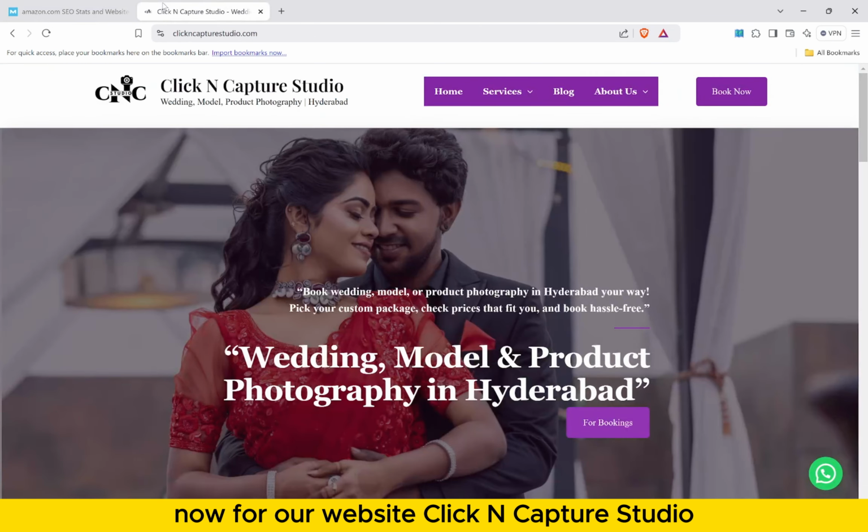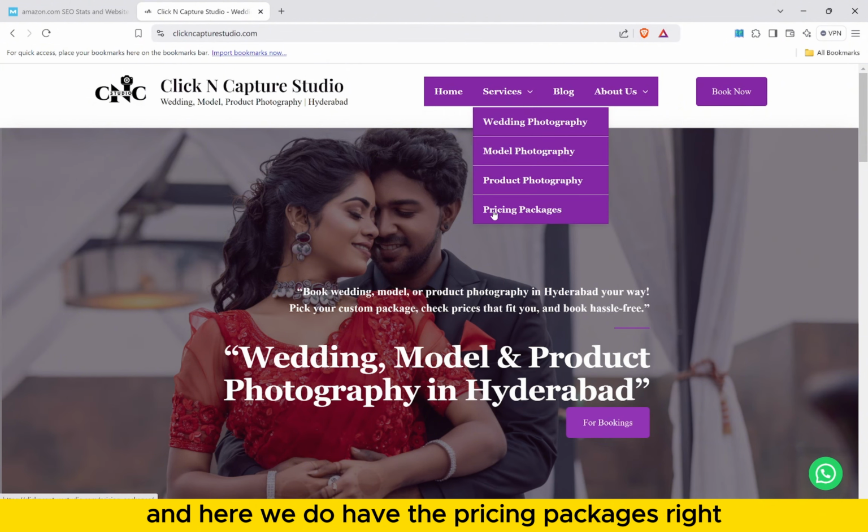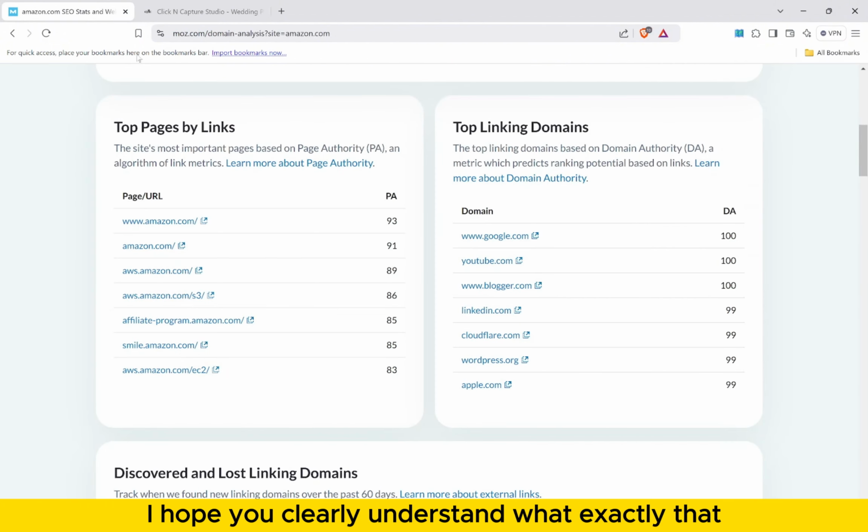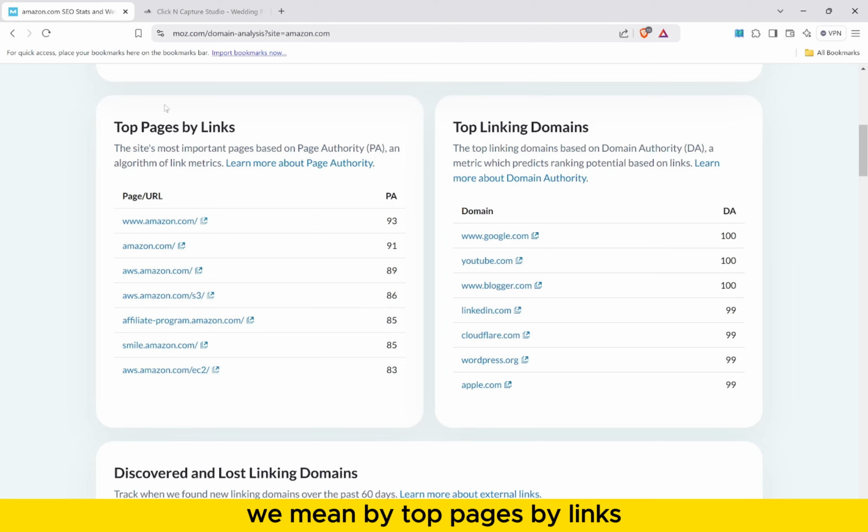Now for our website Click and Capture Studio, maybe we do have services, and here we do have the pricing packages, right? Imagine that the pricing packages page has a high page authority, which means it will rank higher for relevant searches like wedding photography Hyderabad. I hope you clearly understand what exactly we mean by top pages by links.